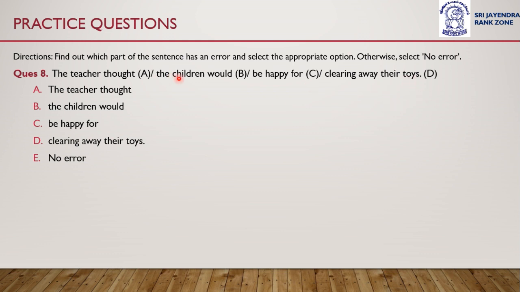The teacher thought the children would be happy for clearing away their toys. Which part do you think has an error? The teacher thought the children would be happy for clearing away their toys.